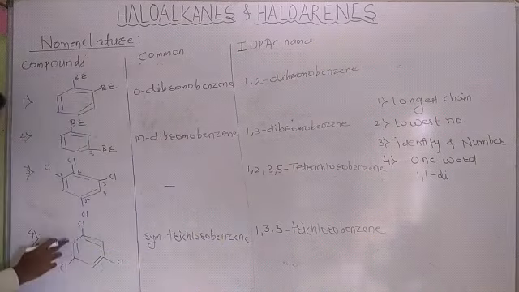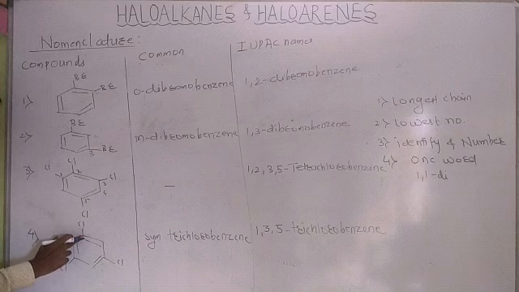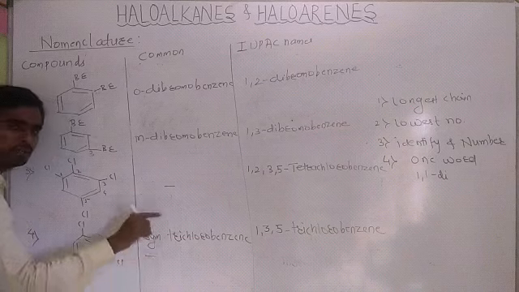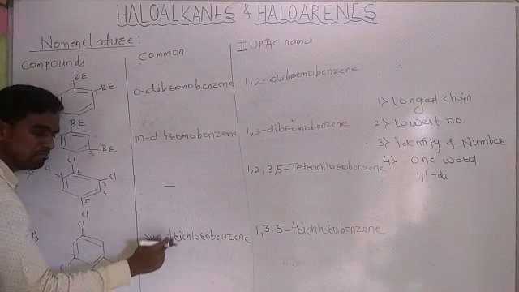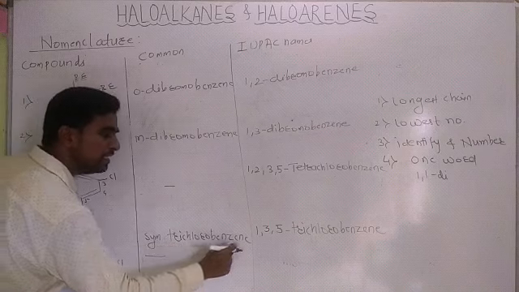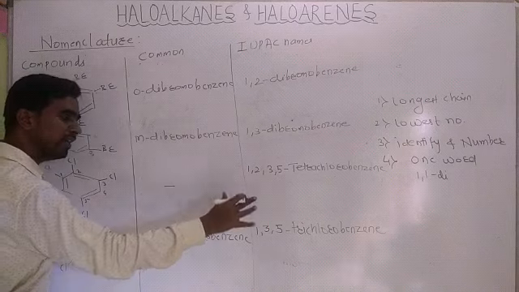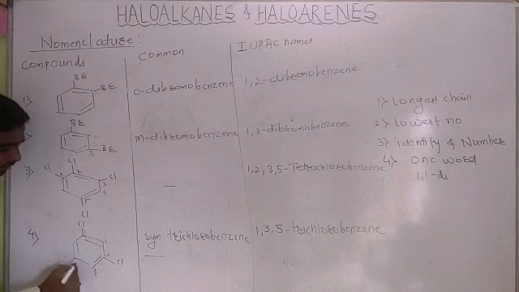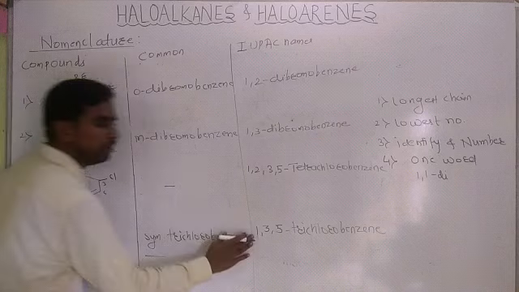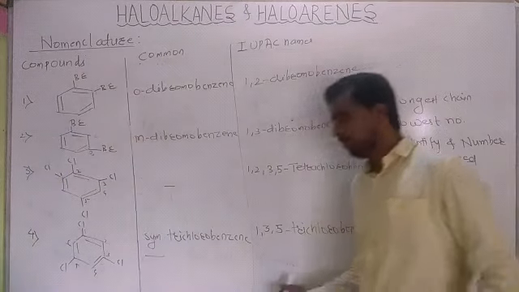And lastly, this is a benzene ring with Cl, Cl, Cl. These chlorines are symmetrical to each other in position, hence it is symmetrical trichlorobenzene. Its IUPAC name is given with numbering 1, 2, 3, 4, 5, 6: 1,3,5-trichlorobenzene.